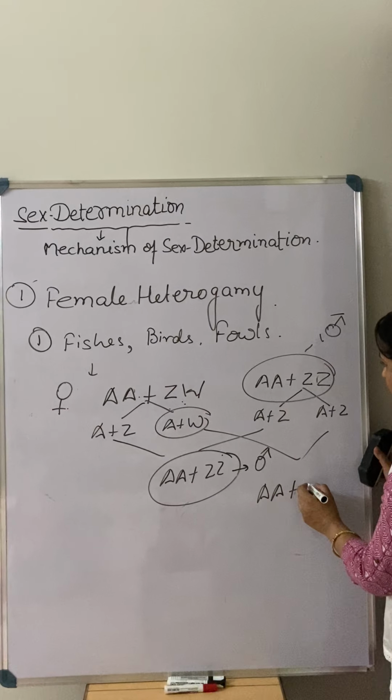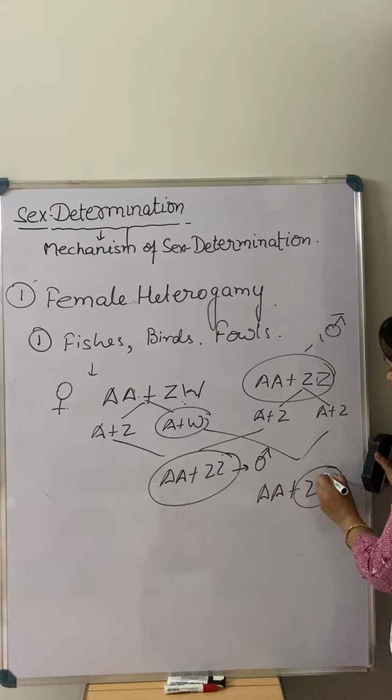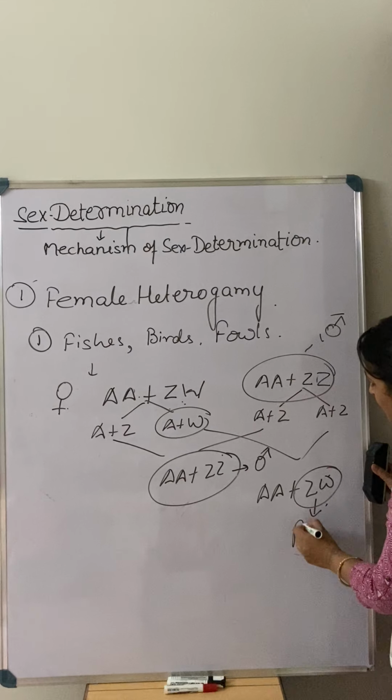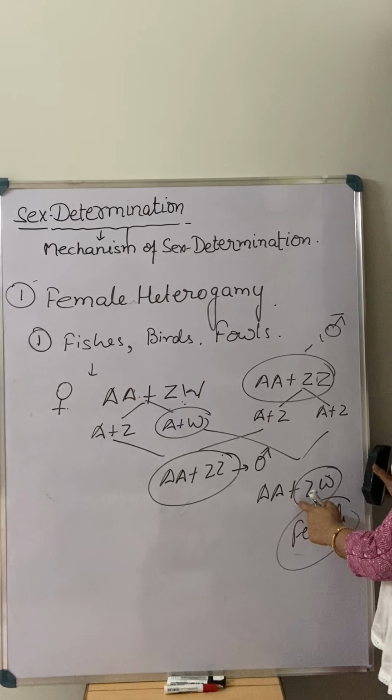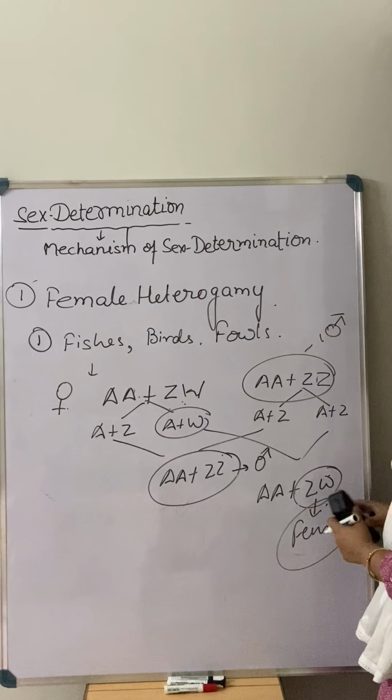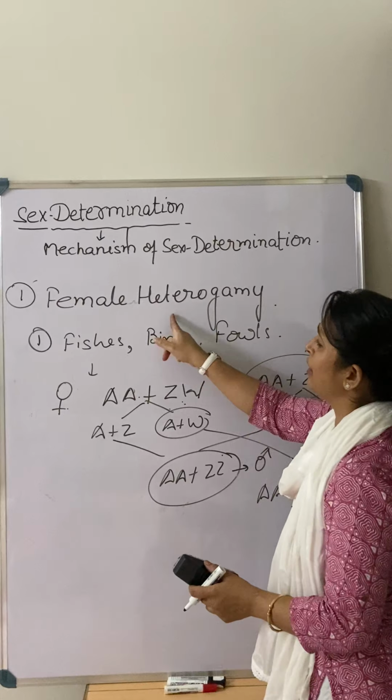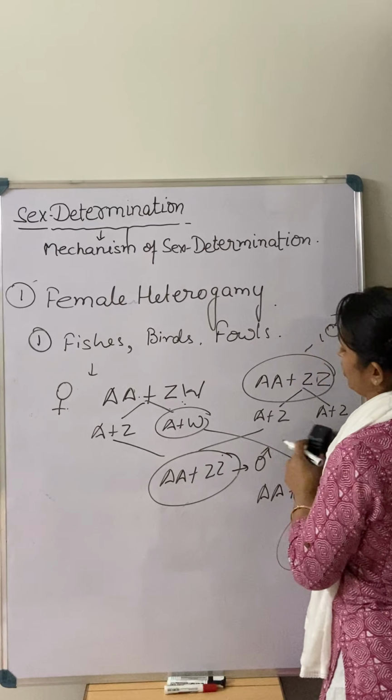A plus ZW. It means in this case, what is there? There is a female. So who is going to decide the sex of a baby? Female sex chromosome is going to decide the sex of a baby. So that's why it comes in a category of female heterogamy.